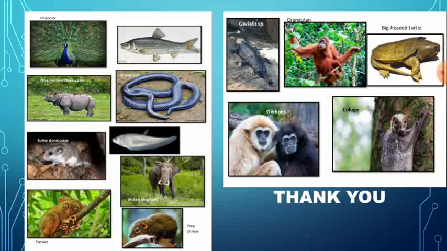So, presence of fishes, amphibians, reptiles, birds and mammals. So this is about the Oriental realm.